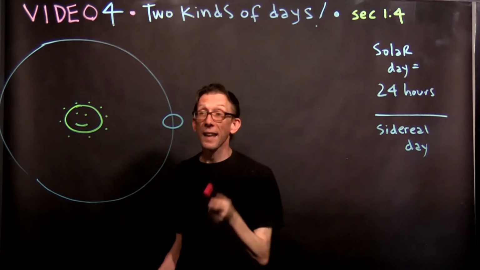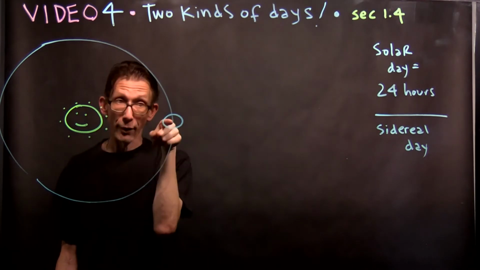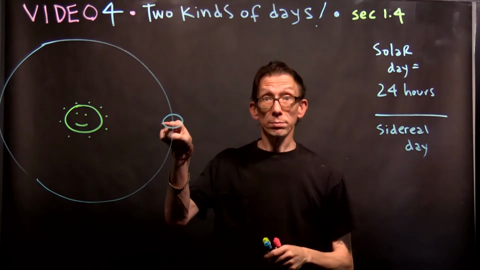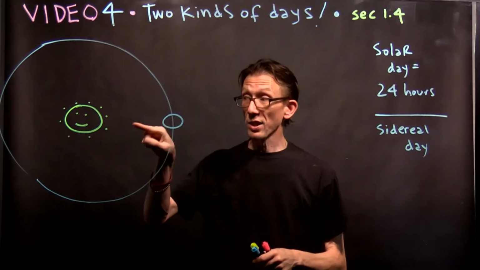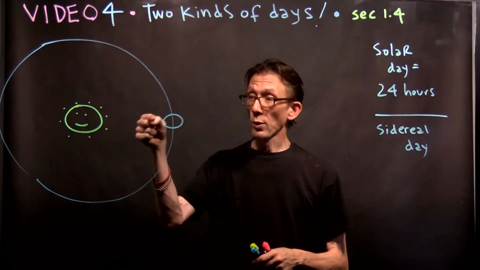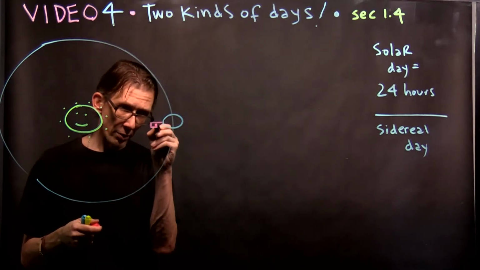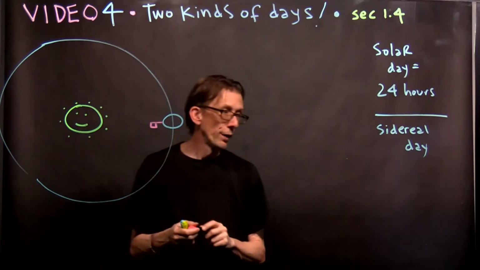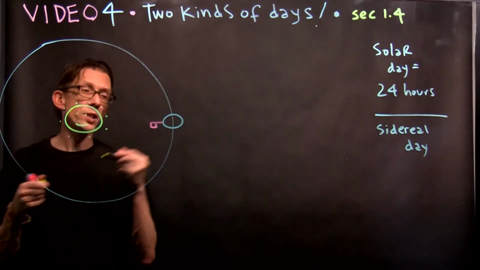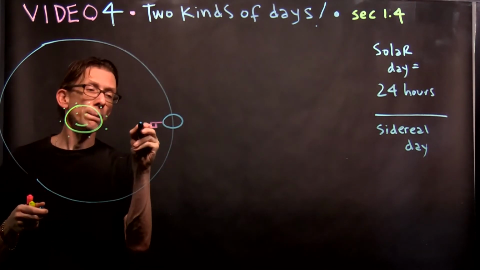Now I want you to translate that into this picture. If we are on the planet here, this is Earth, by the way, sun, Earth, sun, Earth. If we're on this side of it because we're standing here, the sun's over our head and Earth's beneath our feet, and we stick a flag in the ground, so there's our little pink flag. Now that flag points directly at the sun.